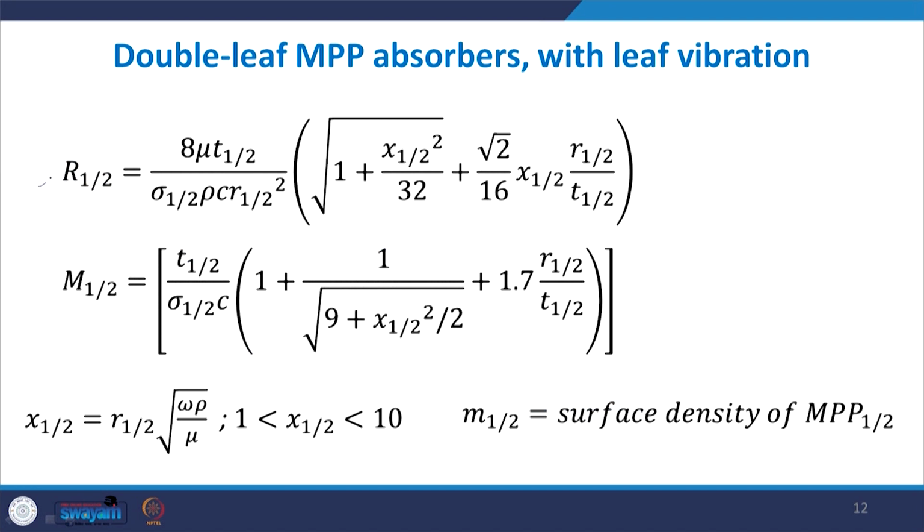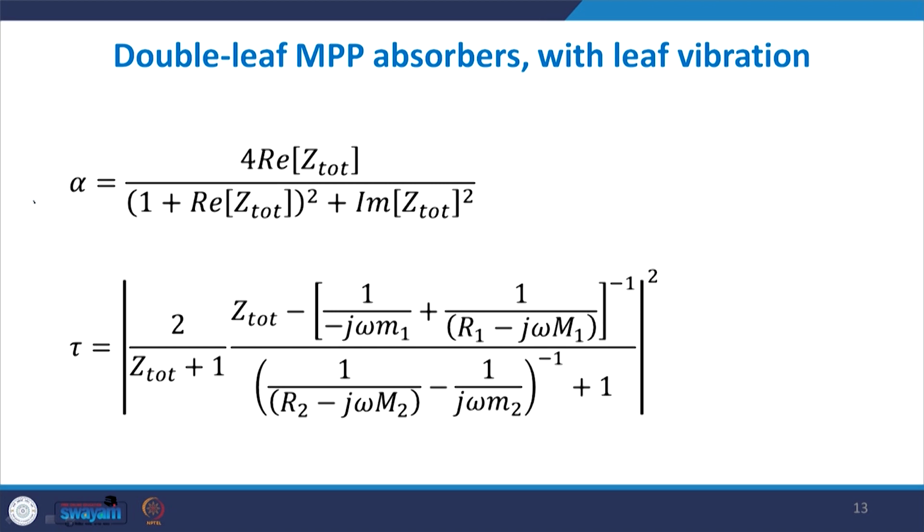R and M, the real part and the imaginary part for the impedance of an MPP, are again already given to us from the same model. It is this expression. Alpha and tau can be found. If you are taking this course, I will not be asking you to do all these calculations because they are a series of complicated calculations.